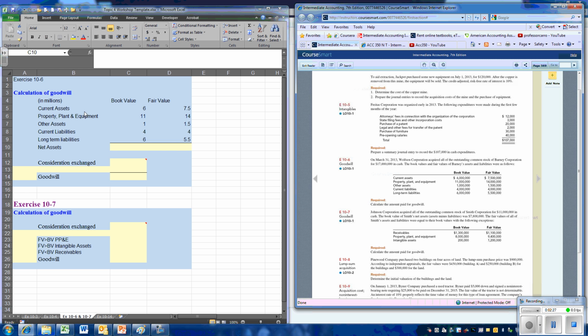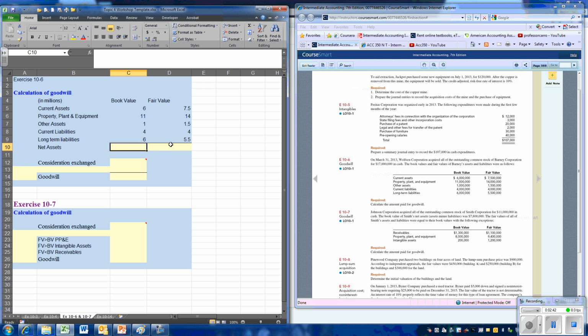In our worksheet, we've set up the different classifications of assets and liabilities, and we have put the value for both book, what the accounting records say they're worth, and our assessment of fair value. So let's calculate the net assets.